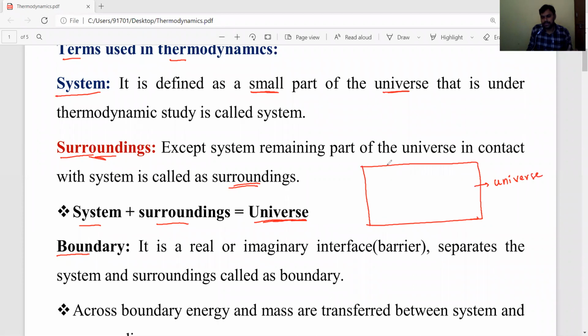In that, the small part is called the system, and the remaining part is the surroundings.